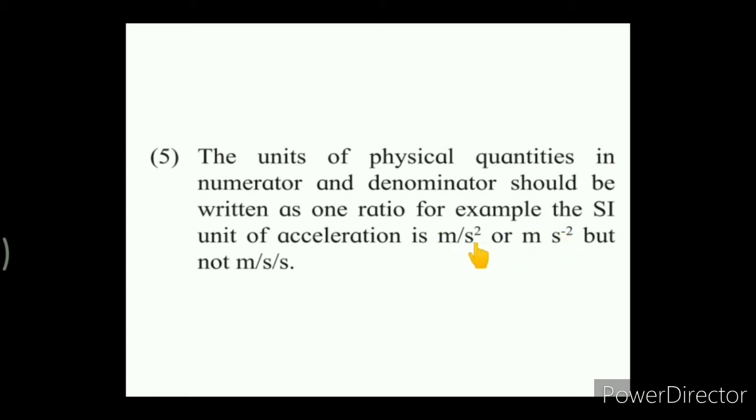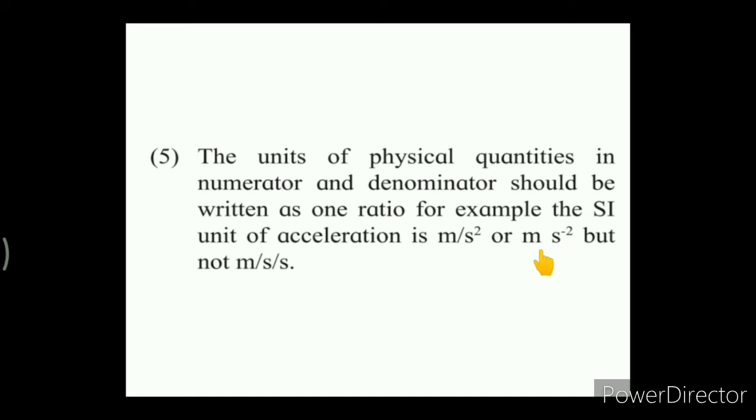Either you have to write in a ratio of numerator and denominator, or simply you can write in this way also. But we cannot write meter per second square as meter per second per second. This way of writing any unit is wrong. The unit of physical quantities must be in either numerator and denominator or only in this form.